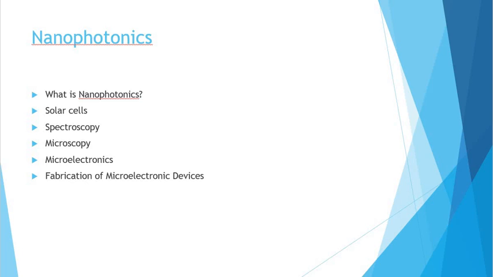Solar cells. Solar cells often work best when the light is absorbed very close to the surface, both because electrons near the surface have a better chance of being collected and because the device can be made thinner, which reduces cost. Researchers have investigated a variety of nanophotonic techniques to intensify light in the optimal locations within a solar cell.